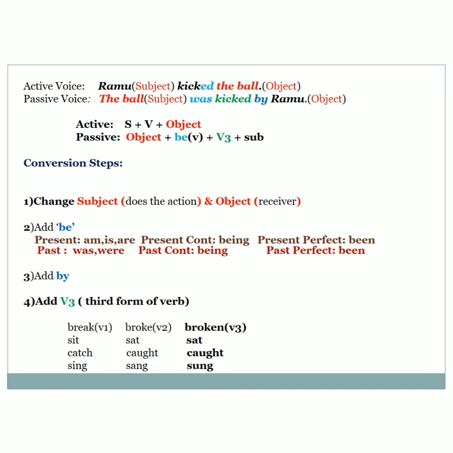The ball was kicked by Ramu. Ramu kicked the ball. The ball was kicked by Ramu. Here, both sentences' meaning remains the same. The tense also remains the same. The structure changes. One gives importance to the action that is made by the subject, and the passive voice gives importance to what happens to the subject. Clear? Let's start doing more exercises on it.